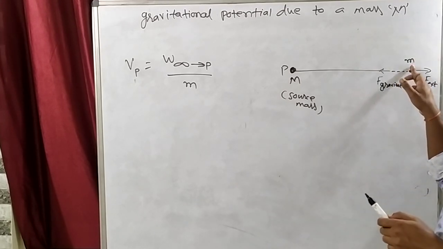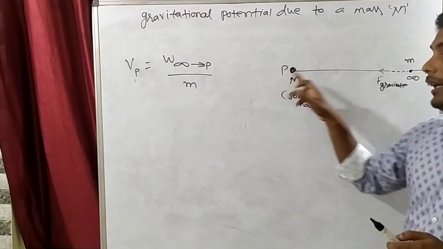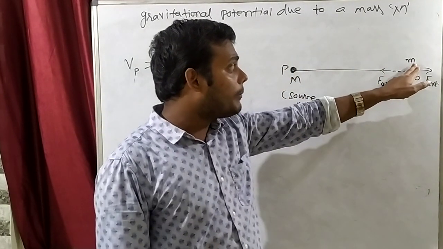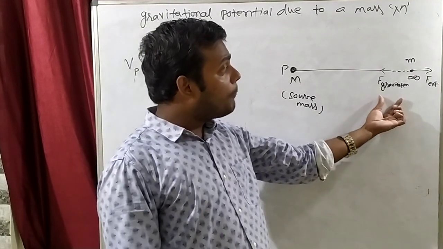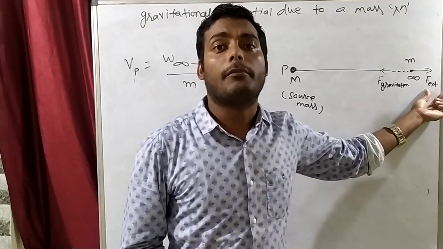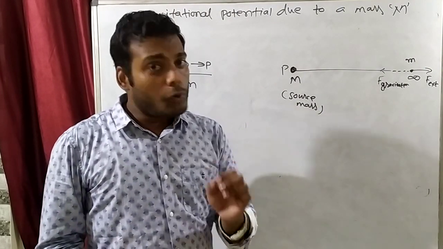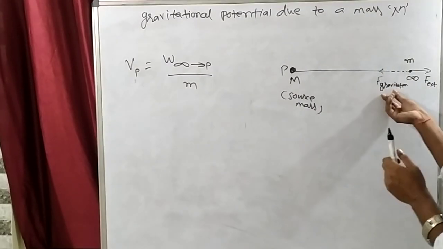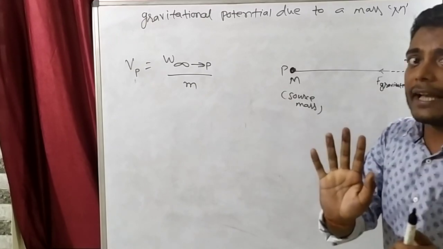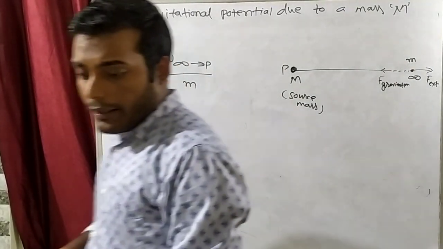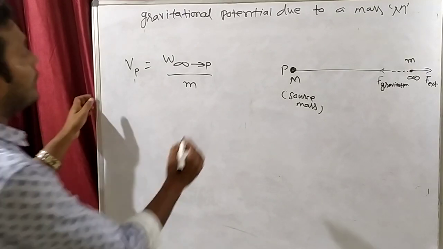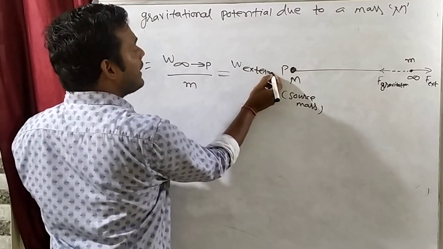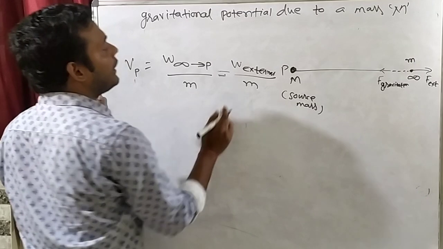When we want to bring this test mass from infinity to particular point P, gravitational force will be same as external force. And you can ask one question: sir, you are bringing the unit mass from infinity to point P, and you say gravitational force and external force will be the same, so how will it come from here to here? I agree with you, gravitational force should be a little bit higher, very small, a little more than the external force, but very small. We will approximate that gravitational force will be same as external force. Clear? So this is actually what work done from infinity to P means: work done by external force, divided by unit mass.